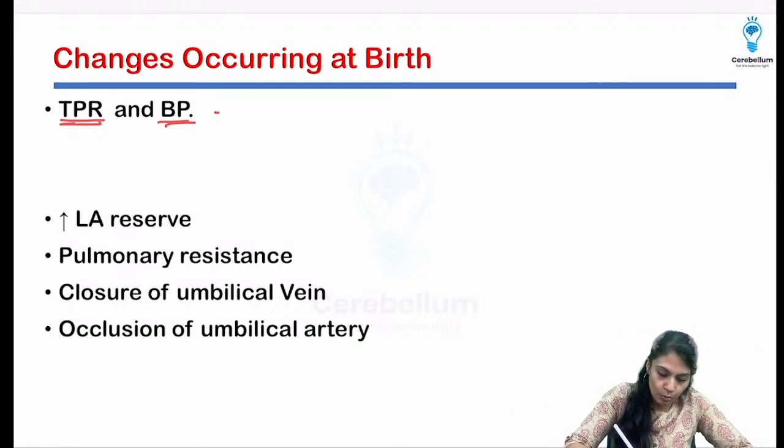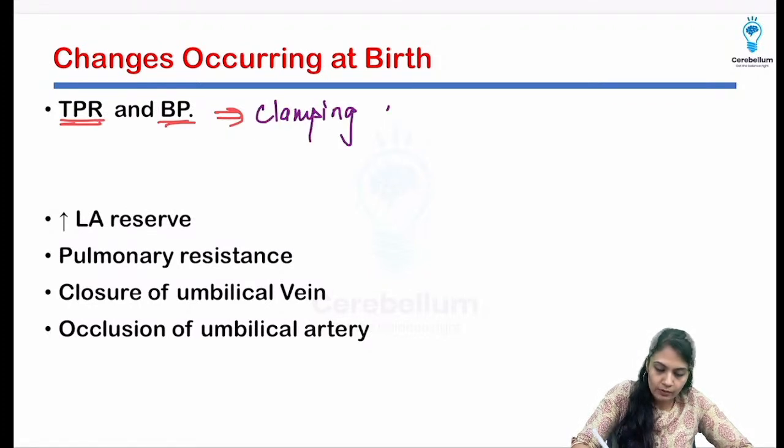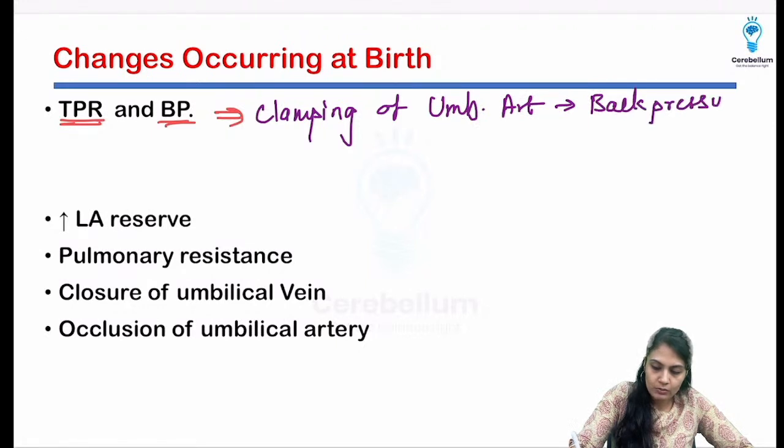So both of them because of back pressure. You can write the reason over here in short: clamping of the umbilical artery is going to cause back pressure, right? Because there is an accumulation of blood.